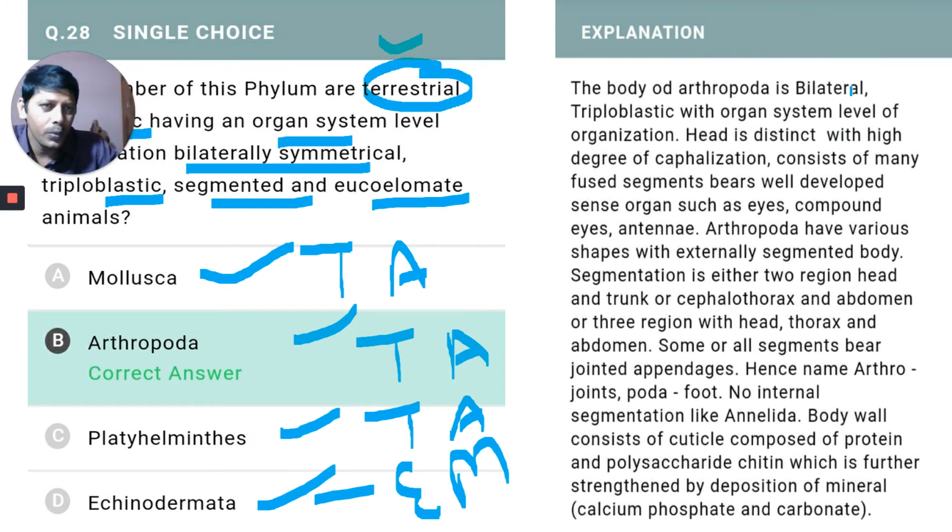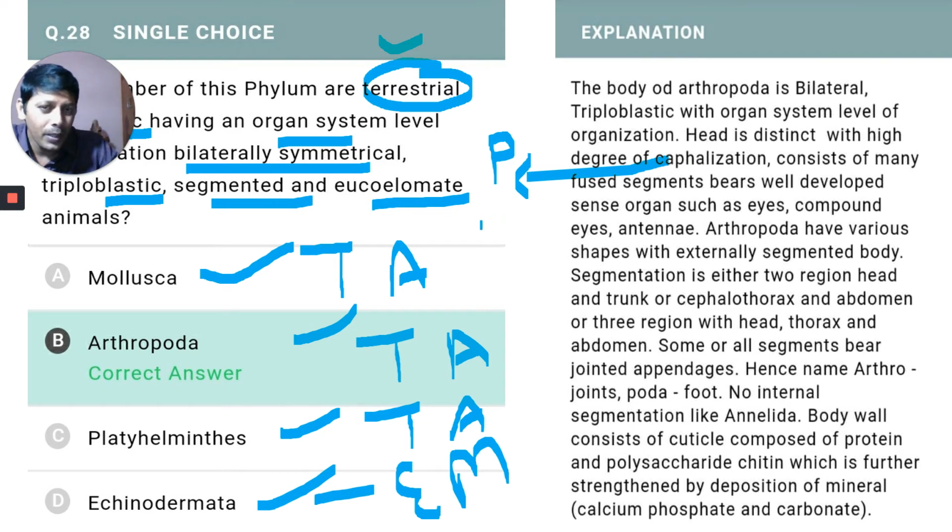The body of arthropod is bilateral. Here the conditions are bilateral, triploblastic with organ level of organization. Head is distinct with a high degree of cephalization. Head was first formed in platyhelminthes. Cephalization occurs in the platyhelminthes, but a definite head is formed in arthropoda. Clear with the eyes, everything is formed.